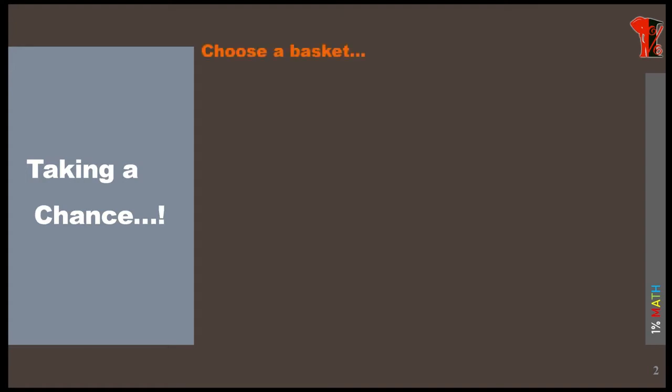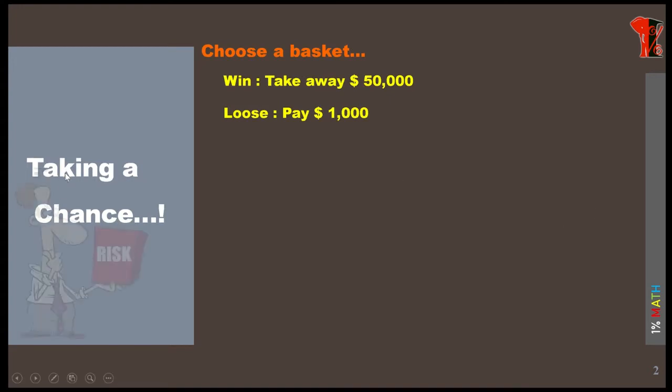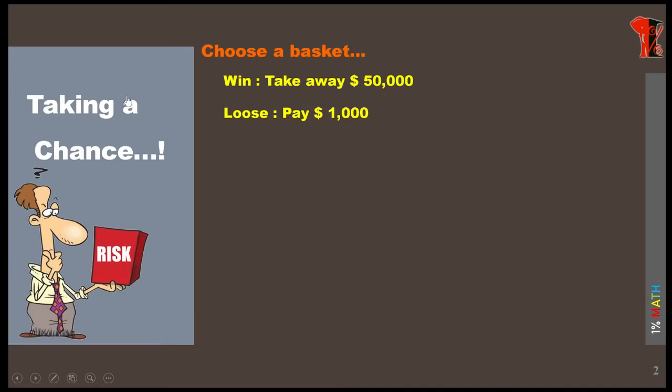So we are going to choose a basket. If you win, you will get $50,000. In case you lose, you are going to pay $1,000. Now we can name this by one more thing: we can also call this a risk. Why? Because here we are going to take a risk. What is the risk here? If we lose, we have to pay $1,000 back.